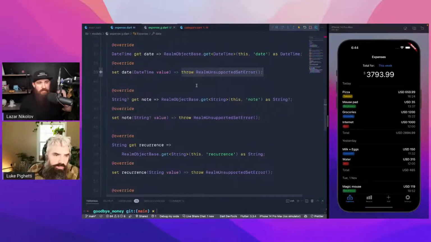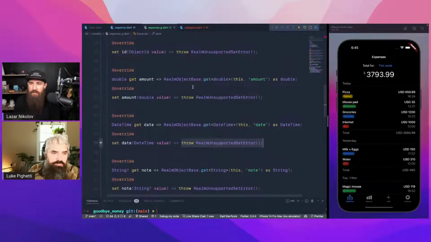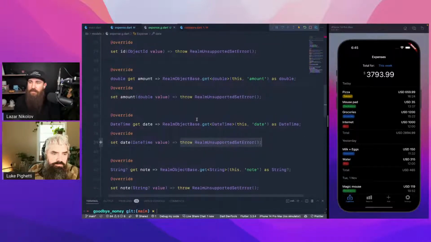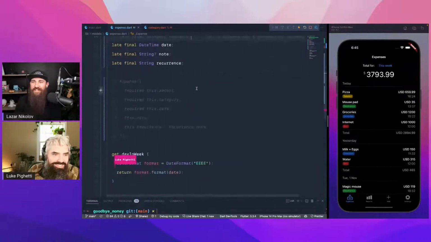So I wonder if there are tools to implement your own setters in Realm, and they're leaving that open. I'm not sure. Pretty cool to see, hey, here's a setter, and bam, you get bit if you try to use it. Yeah, exactly.